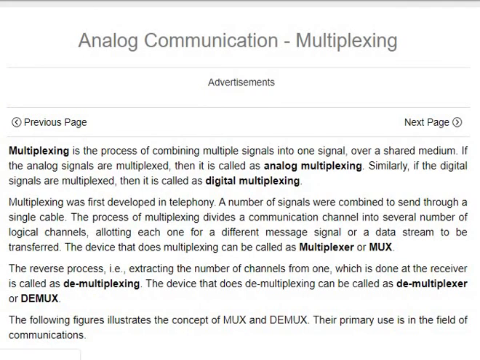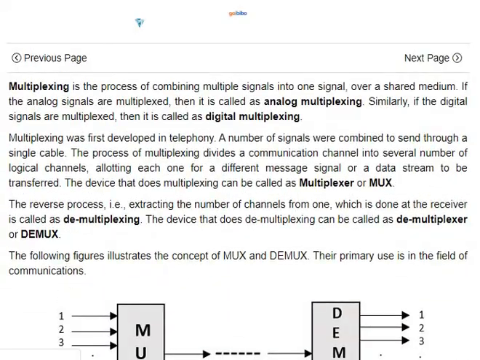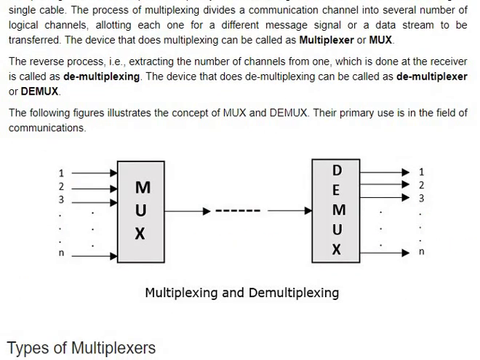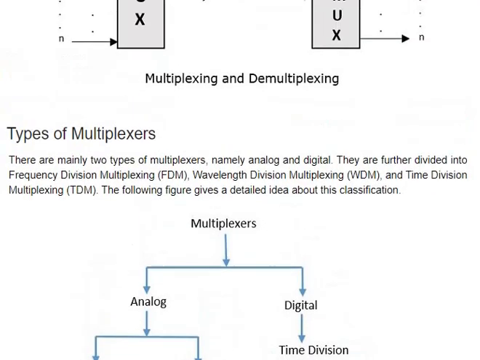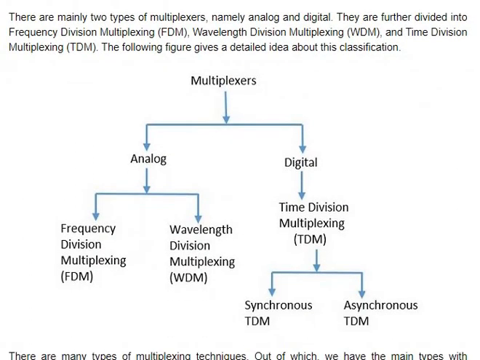Next one is multiplexing. Multiplexing is very simple. Multiplexing is where you combine a number of n signals into one signal, and demultiplexing is dividing or extracting one signal into n signals. As you can see in digital electronics, the multiplexer and demultiplexer are one to many and many to one. In multiplexers, there are analog and digital, FDM, WDM and TDM. In analog, mostly we can observe FDM and TDM.